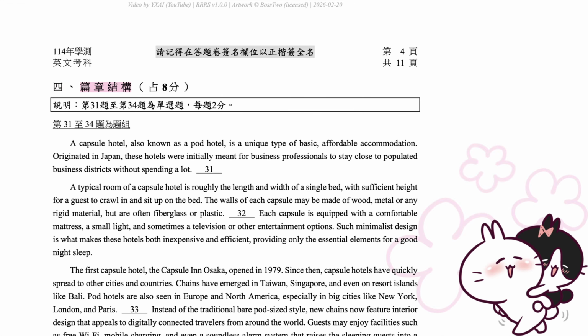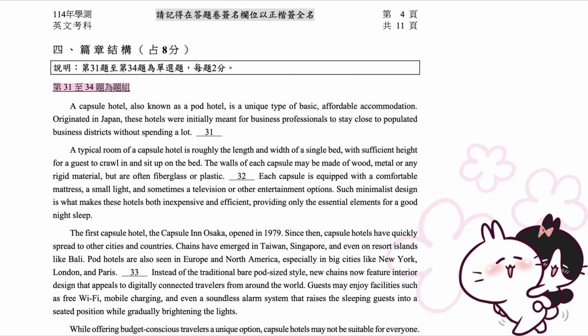4. Passage structure. 8 points. Directions. Questions 31 to 34 are multiple choice questions, 2 points each. Questions 31 to 34 form a set.